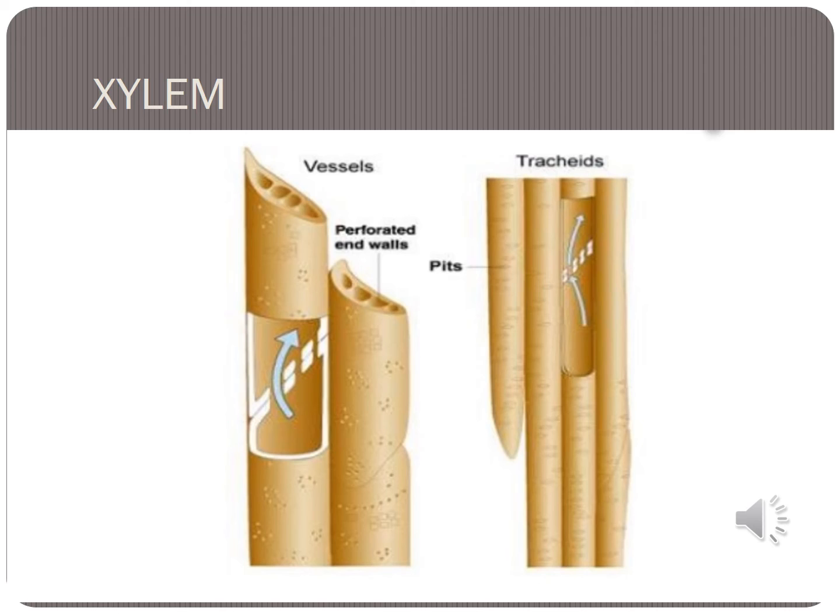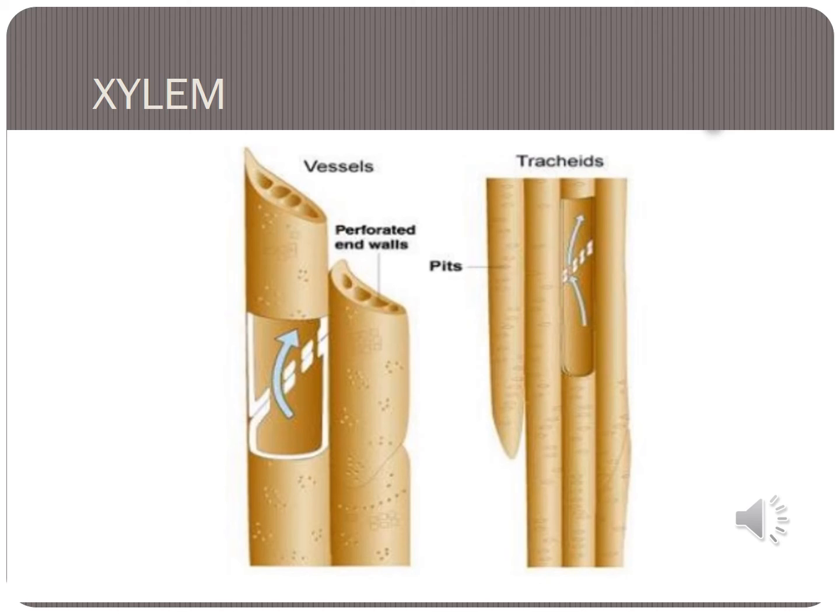There are two kinds of xylem: xylem vessels and xylem tracheids. See the picture, everybody. Xylem vessels have perforated end walls.